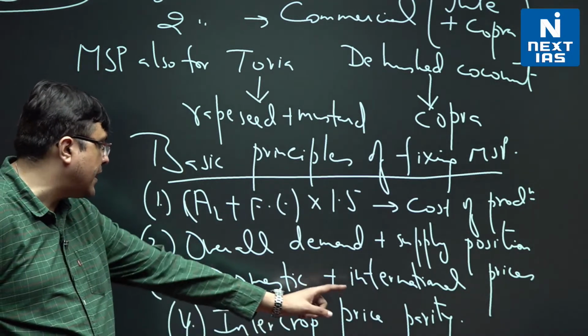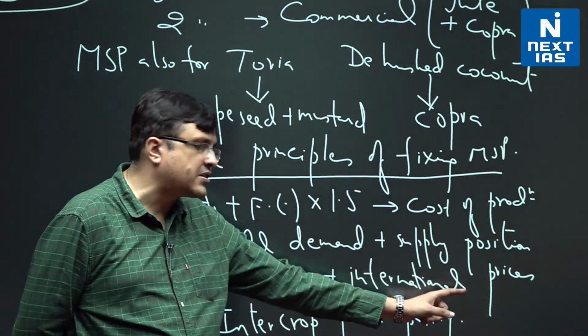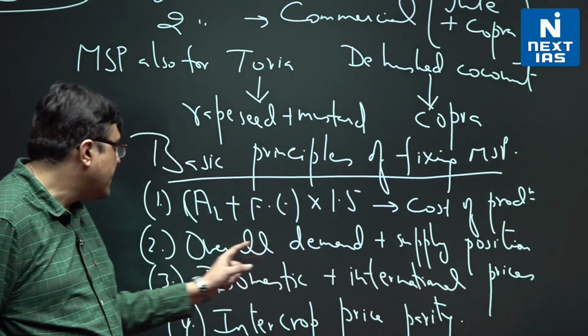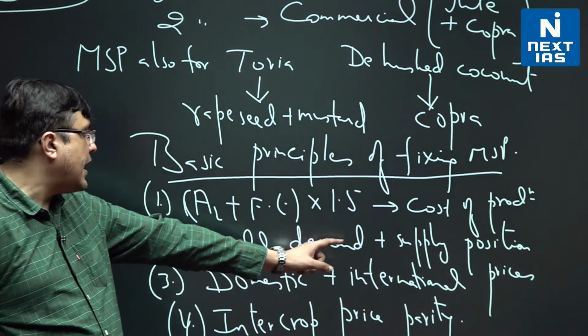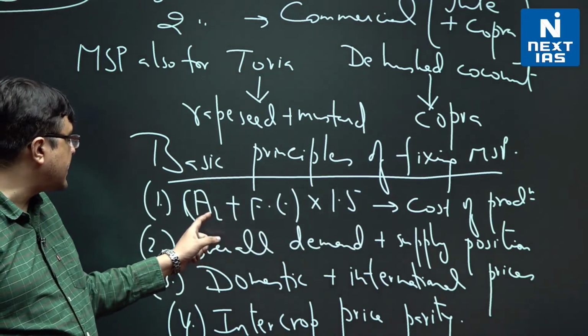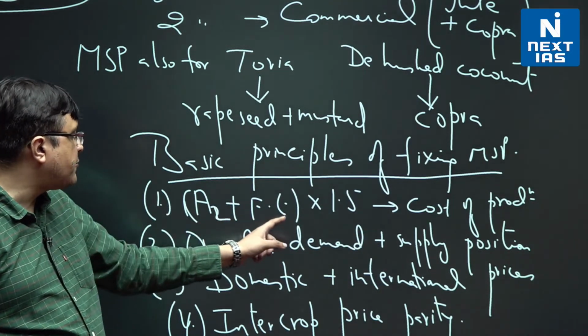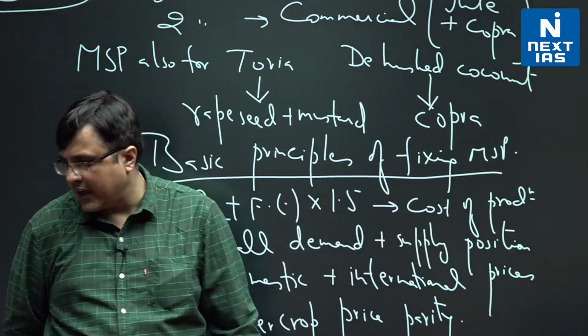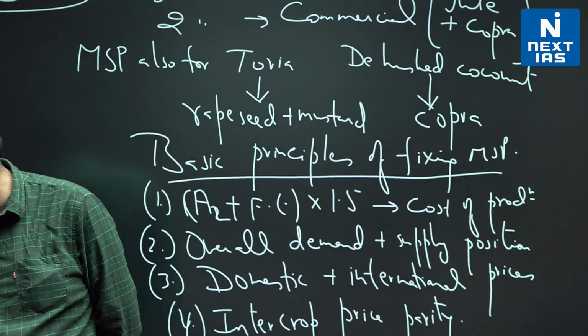So intercrop price parity, domestic and international prices, whatever are prevailing, overall demand supply position, and then cost of production, which is taken as A2 plus FL into 1.5 times. So these are all things that are taken.